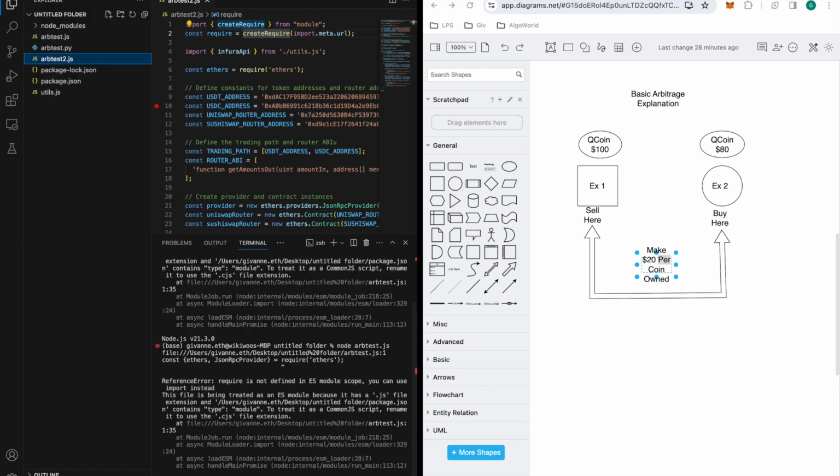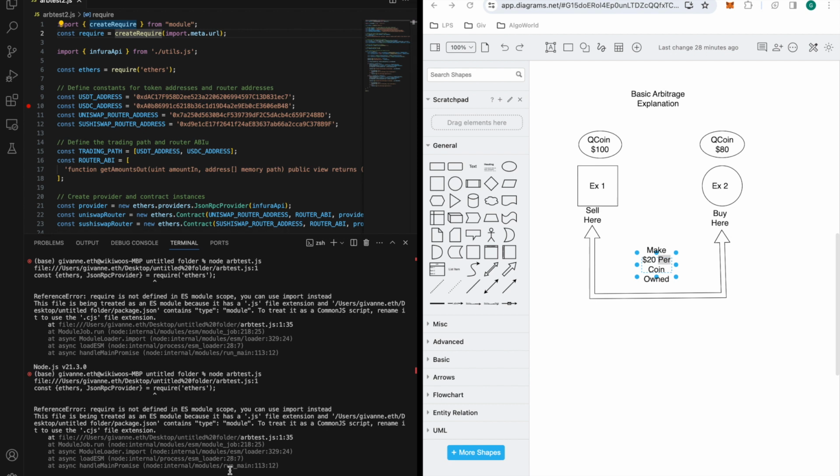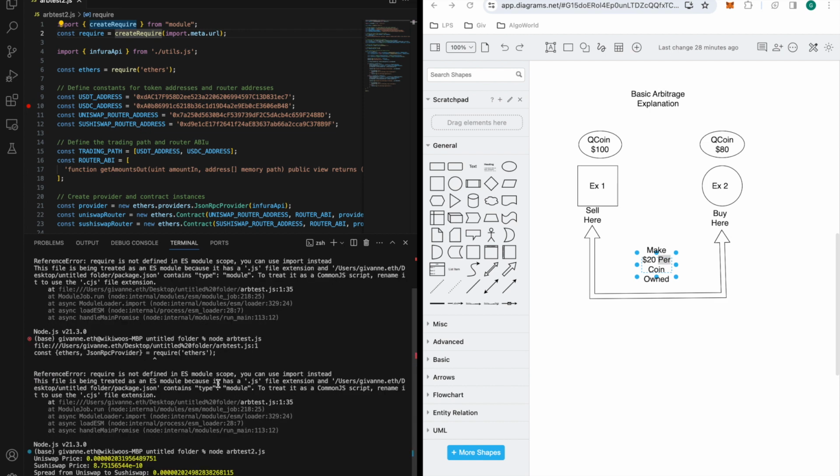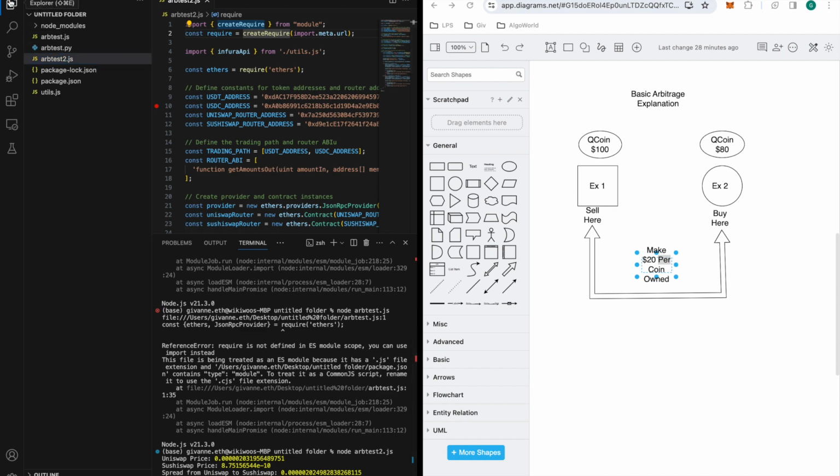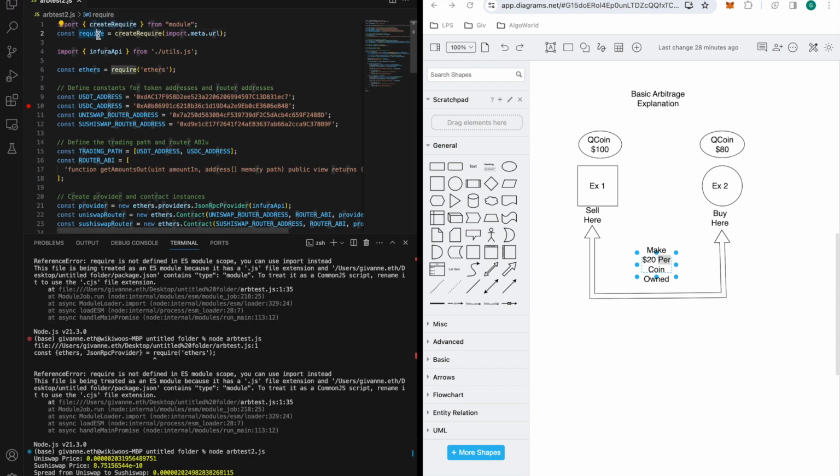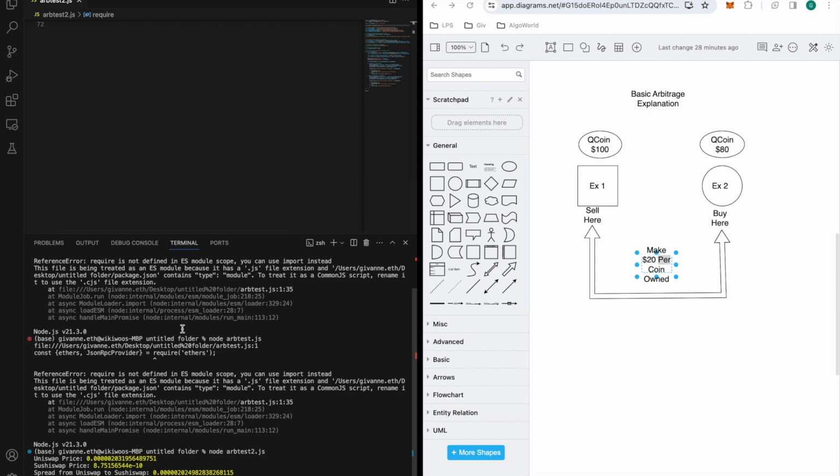I'm using the first version of this file, so it's supposed to be node arb test2.js. There we go. So I actually created a first version of it up here. I was like, wait, why is it saying that? Because it's saying that basically required, which I already implemented there.